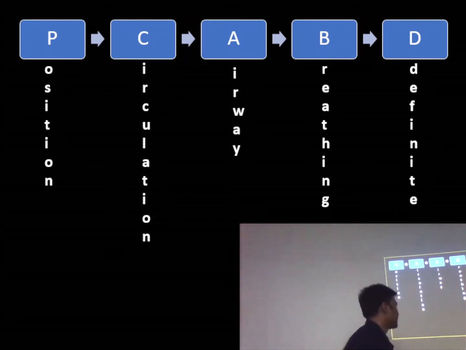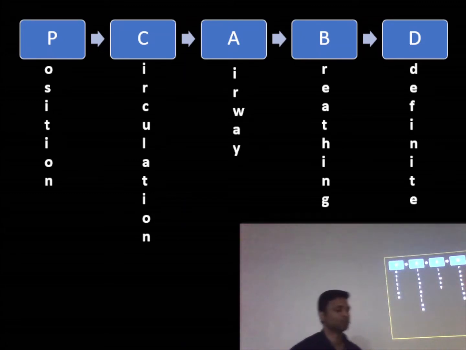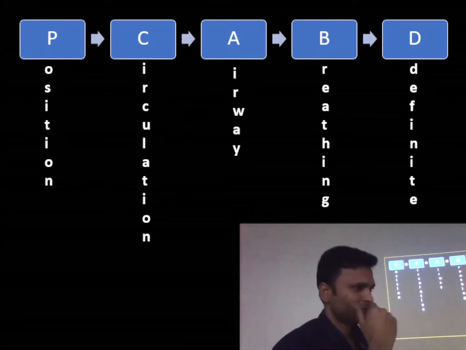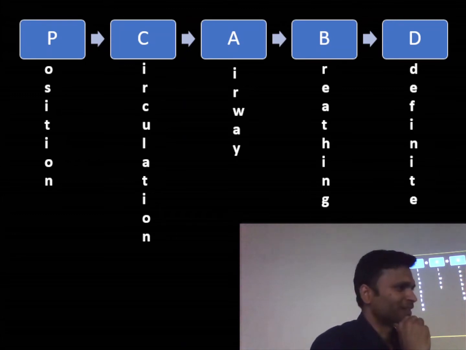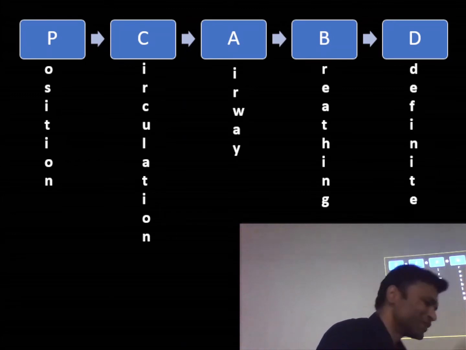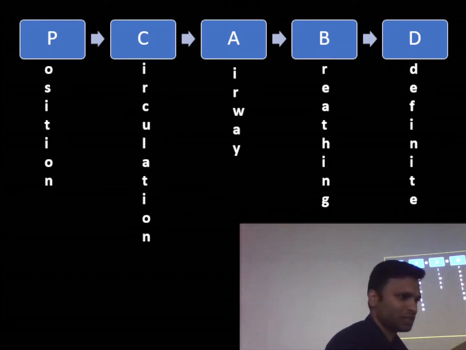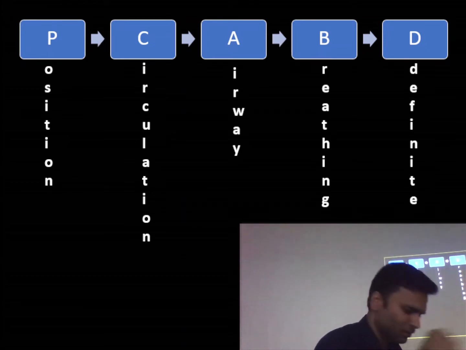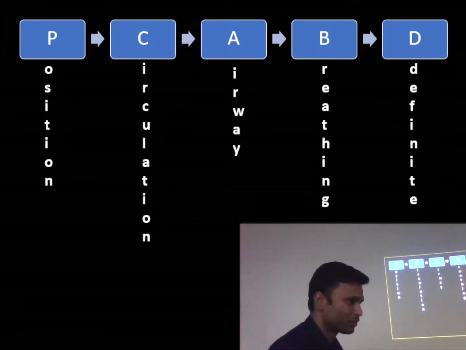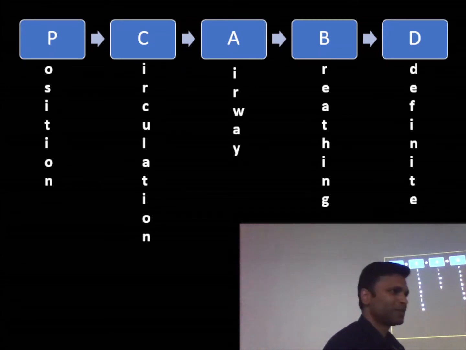So there's one drug that causes generalized smooth muscle relaxation and vasoconstriction. Vasoconstriction will lead to increased blood pressure. What is the drug? Ab to naam batao.